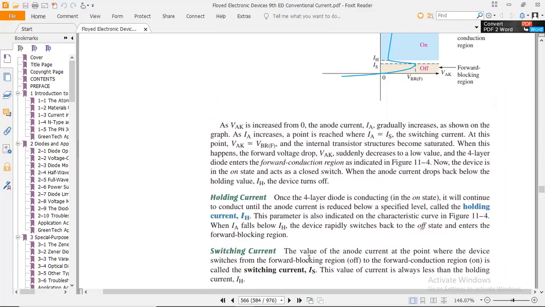Moving towards switching current, we have to study this. The value of the anode current. Anode is a positive current. That is the point where the device switches from the forward blocking region to the forward conduction region; that current is called the switching current, that is IS. The value of the current is always less than the holding current, which I already said to you, that is IS less than IH. And these things would be important for the exam: why is IS less than IH.